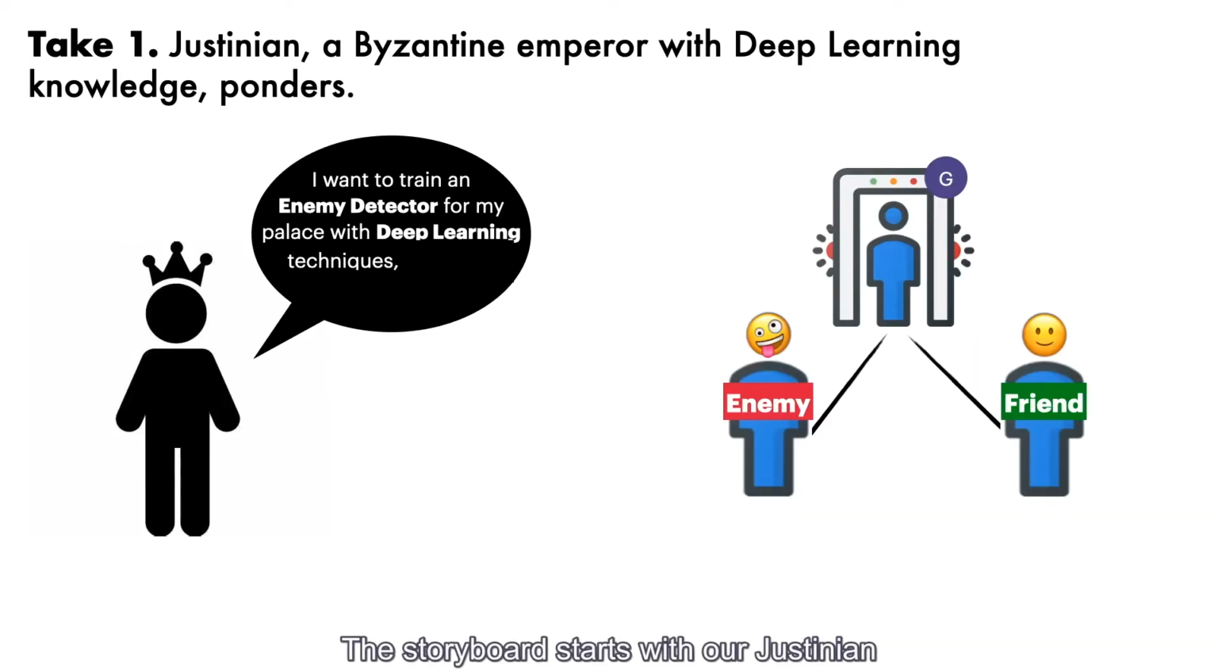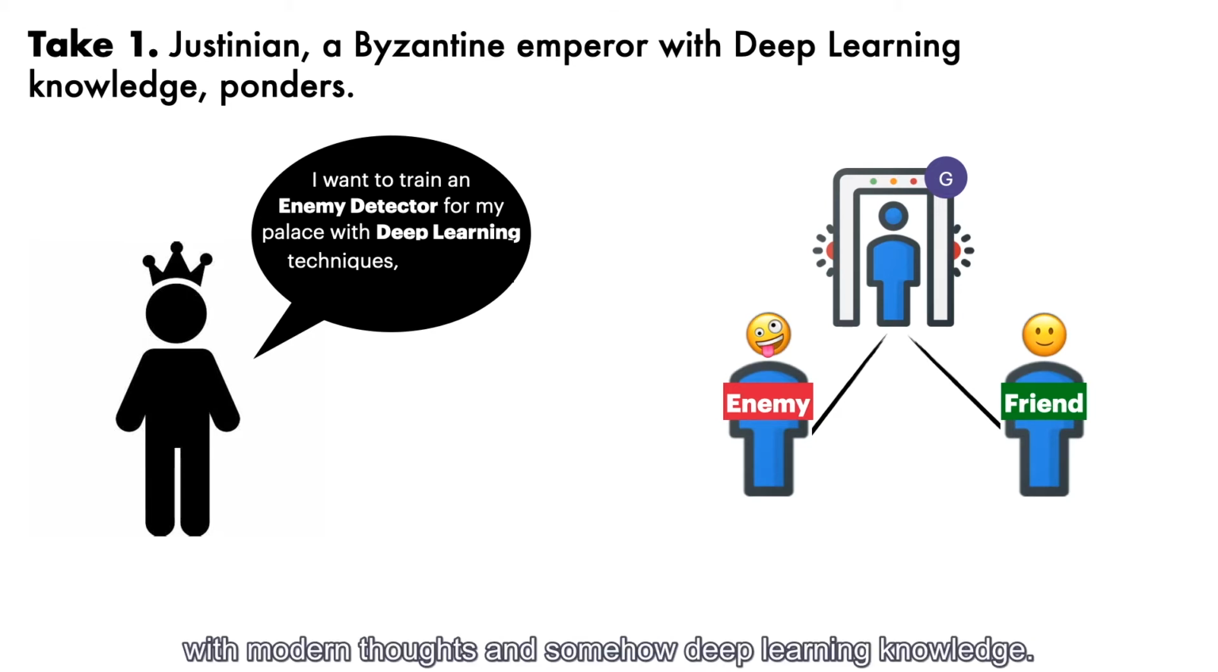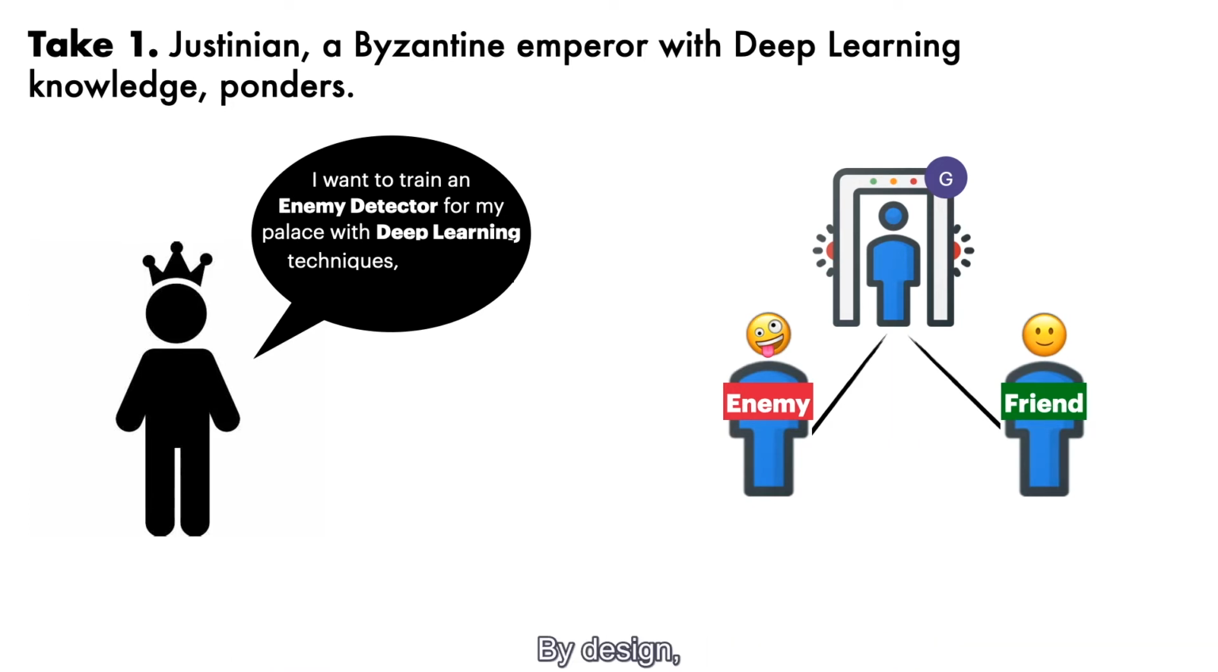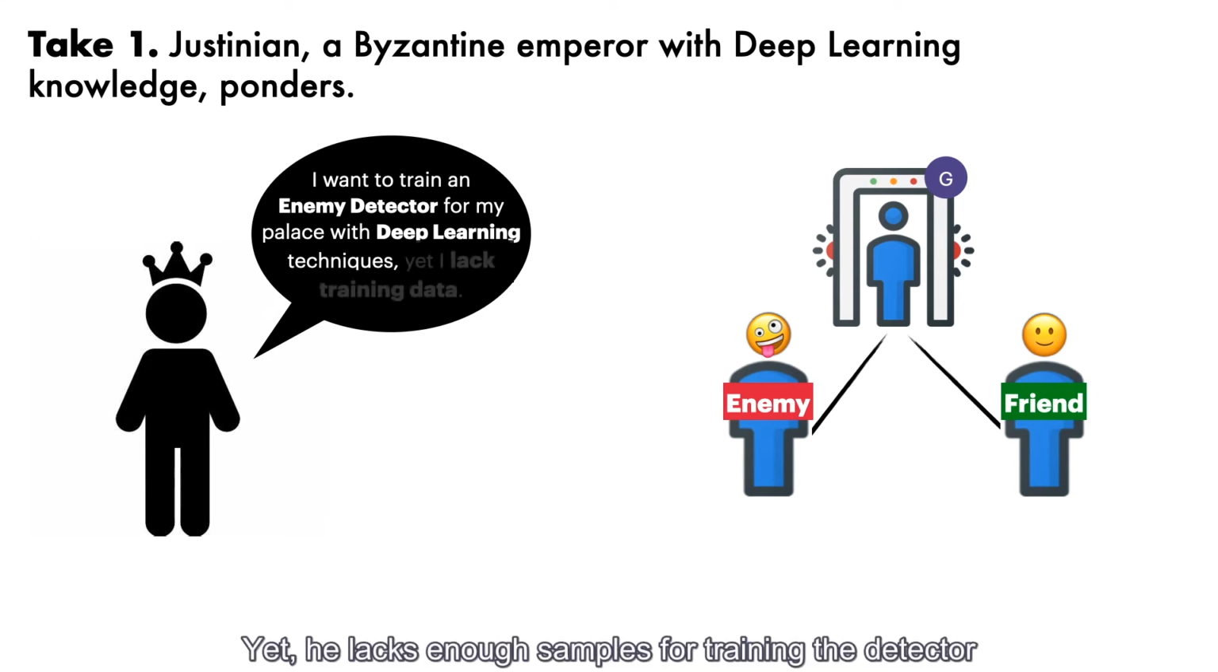The storyboard starts with our Justinian, an imaginary Byzantine emperor with modern thoughts and somehow deep learning knowledge. He wants to develop an enemy detector for his palace. By design, the enemy detector is a deep learning model which does binary classification between enemies and friends, keeps the enemies out, lets the friends in. Yet, he lacks enough samples for training the detector.